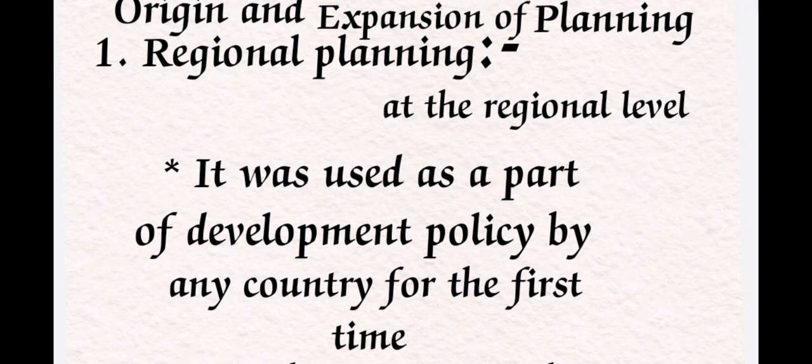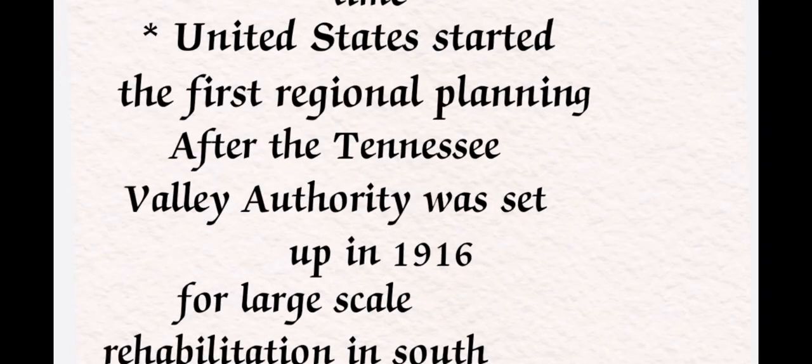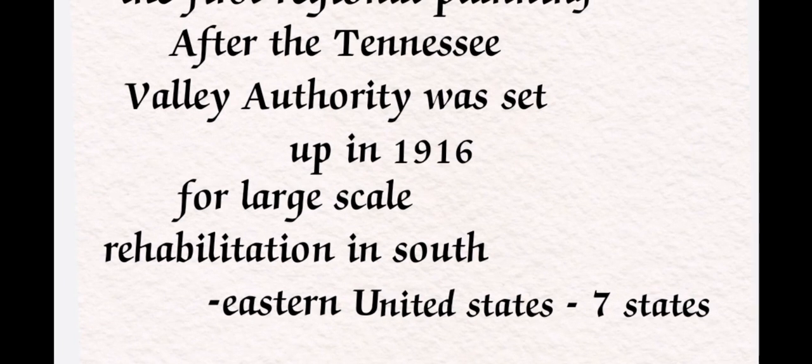The first regional planning came after the Tennessee Valley Authority was set up in 1916, for a large scale rehabilitation in southeastern United States covering parts of seven states. Only for the seven states it was started to provide the rehabilitation program, with some important primary goals: flood control, soil conservation and providing electricity. For these important things they implemented regional planning.